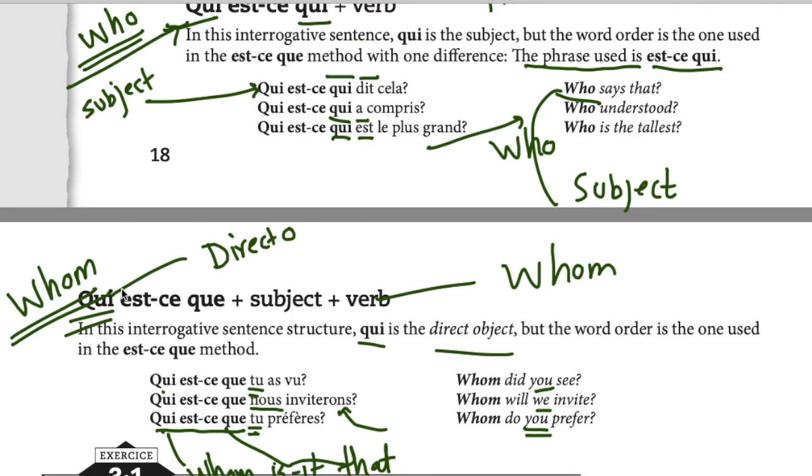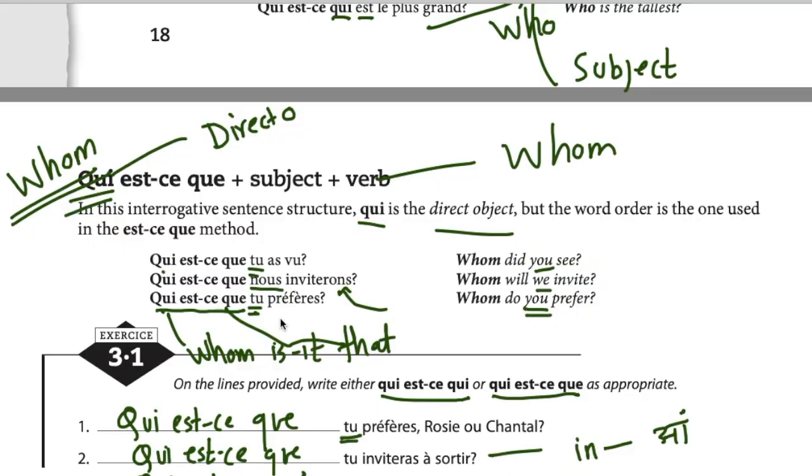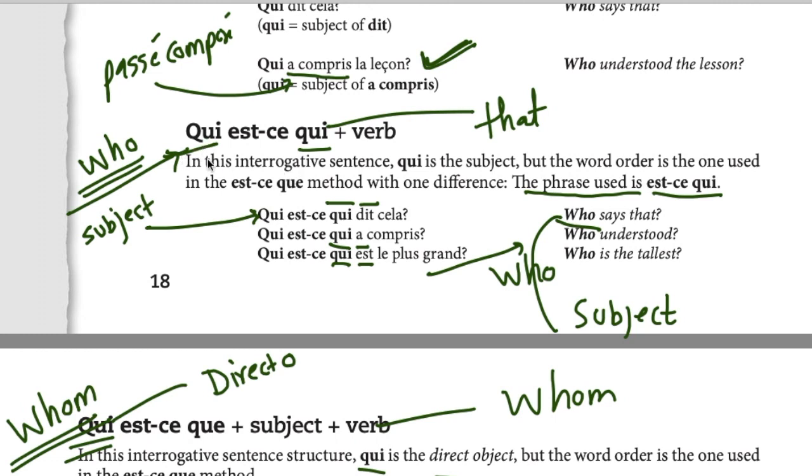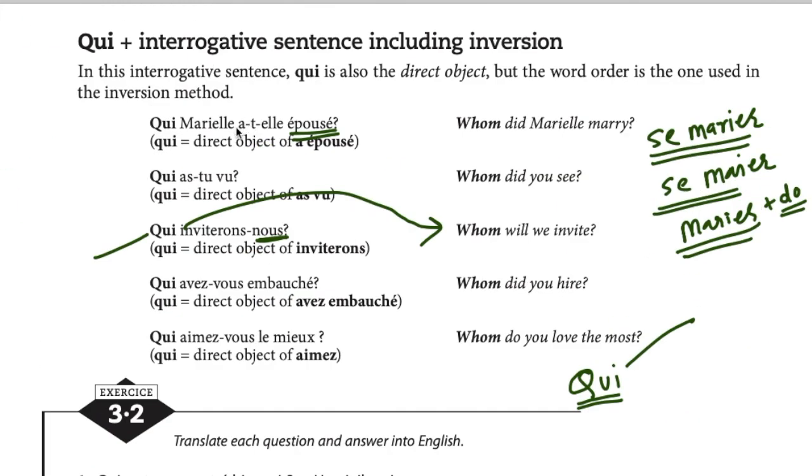So if you have observed, in inversion as well as in est-ce que, the interrogative word qui comes first. Have you observed that? Qui as-tu vu? Whom did you see? Or qui inviterons-nous? Whom will we invite? Qui avez-vous embauché? Whom did you hire? Embauché. Here, qui is referring to direct object.